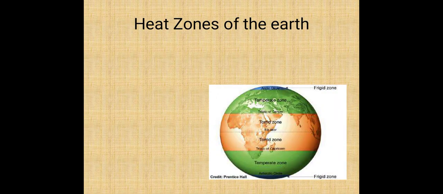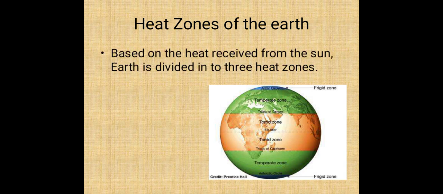So, first topic is about heat zones of the earth. Based on the heat received from the sun, the earth is divided into 3 heat zones. How many heat zones? 3 heat zones. We have already seen the shape of the earth. What is the shape of the earth? The shape of the earth is spherical, isn't it? It is inclined 23.5 degrees.